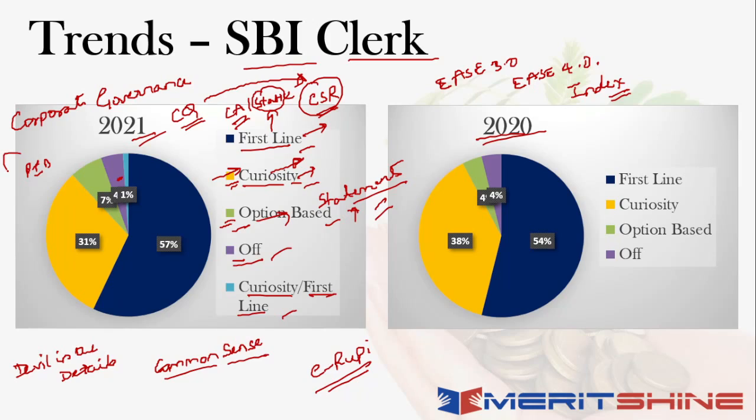So Press Information Bureau में this information had already appeared, which is where I've given, there was one question which I could classify this CSR as basically a curiosity driven question or also a first line question, because ये news में भी था और आप curiosity से भी ये जानने की कोशिश कर सकते थे, right? So that is the only question which I could classify at either curiosity or first line.